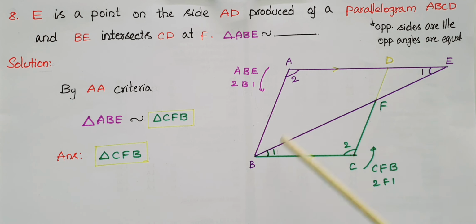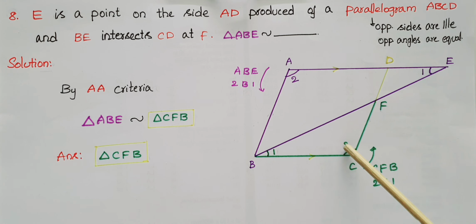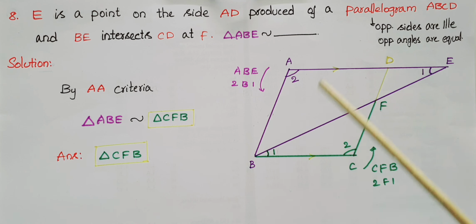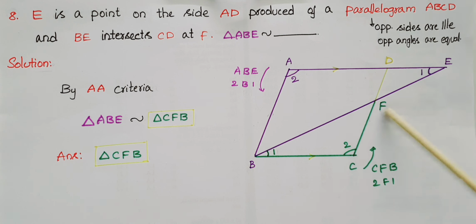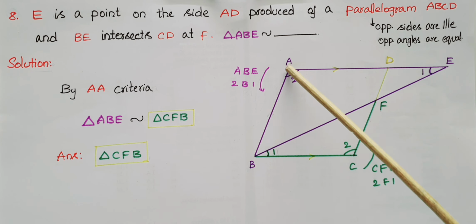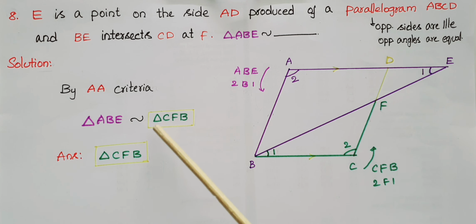So these two angles are equal. So in this triangle angle 1, angle 2, and in this triangle angle 1, angle 2, corresponding angles are equal in these two triangles. Therefore triangle ABE is similar to triangle CFB. If you write ABE, 2, A, B and 1, here also 2, and F and 1. So that is CFB. So triangle ABE is similar to triangle CFB.